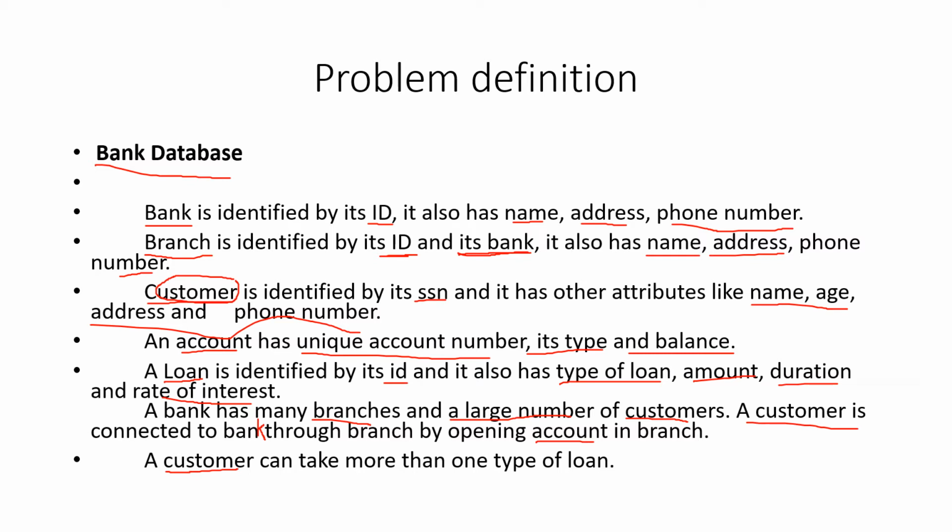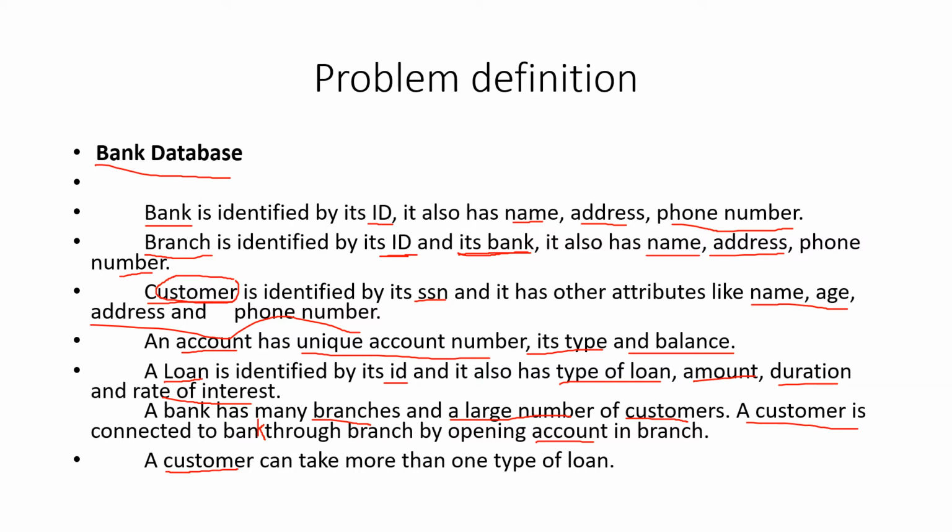Then it says a large number of customers. That means each branch has lot of customers. And a customer is connected to the bank. This is bank, I just misspelled it. So each customer is connected to the bank through the branch by opening an account.